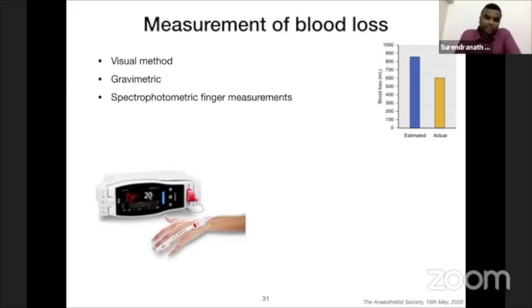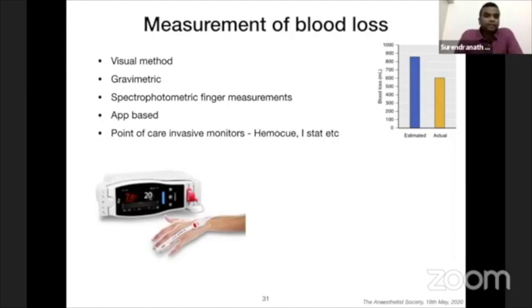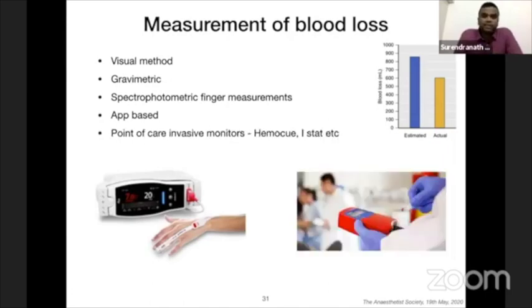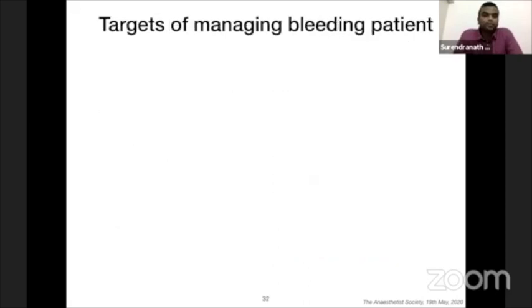But there are a lot of factors which affect the blood flow to the digit. So some people use a digital block to maintain the blood flow. There are some app-based blood loss assessment apps, where if you show the soaked pad and gauze pieces to a camera, there is an algorithm to understand the picture on the basis of the color, and it gives an approximate blood loss. Other things are point of care invasive monitors like HemoQ or iStat, which is like a glucometer, where with a drop of blood, you can estimate the hemoglobin.